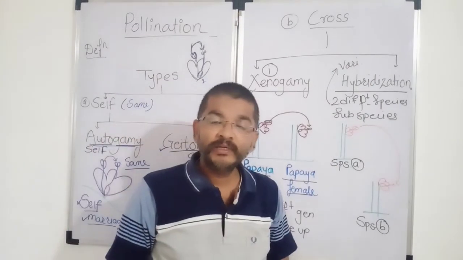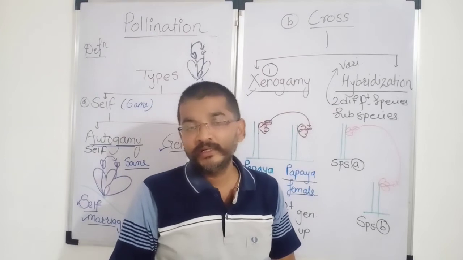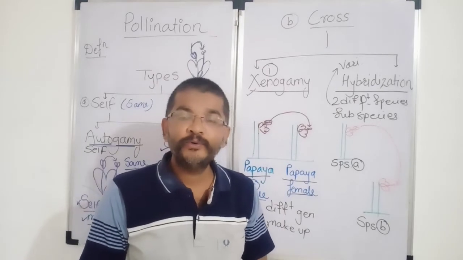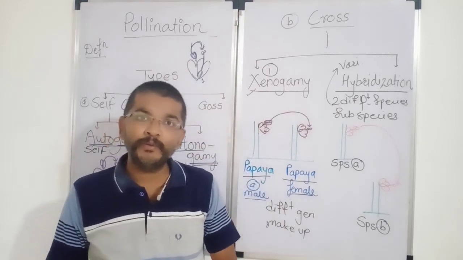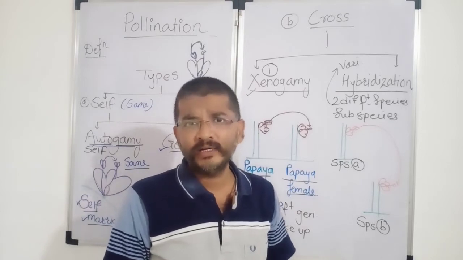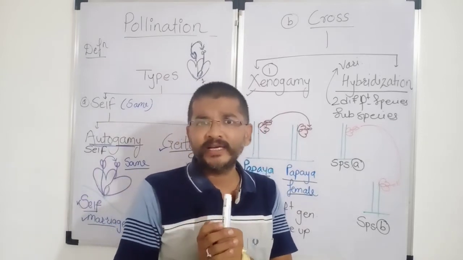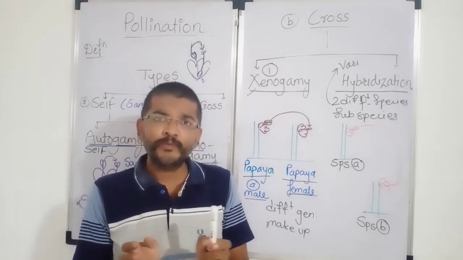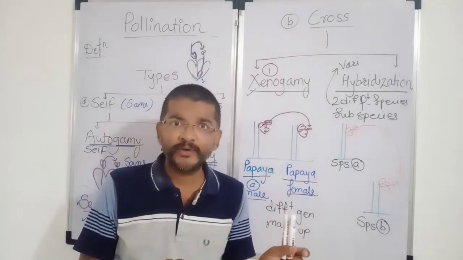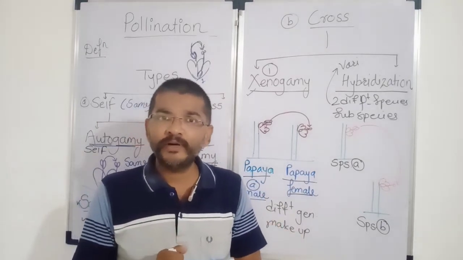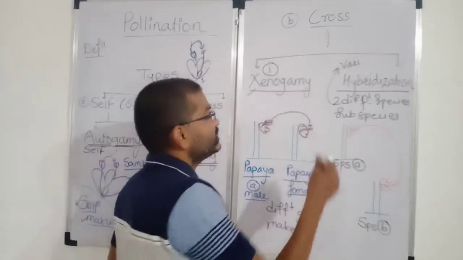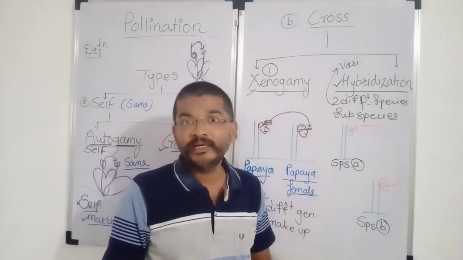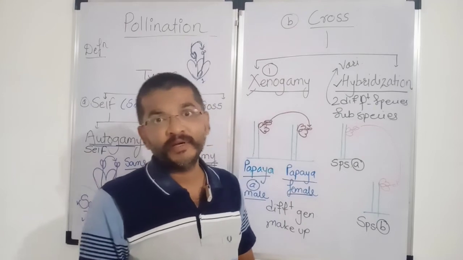For example, the pollination takes place between two species or two varieties of cotton, or two species of Sida or Abelmoschus or hibiscus or Malva. For example, we'll take two species of Sida acuta and Sida cordifolia. Two different plants are there from same genus. If the pollen grains are transferred from Sida acuta to the stigma of Sida cordifolia, then that type of pollination is called as hybridization. Hybridization is playing important role in production of hybrid varieties.